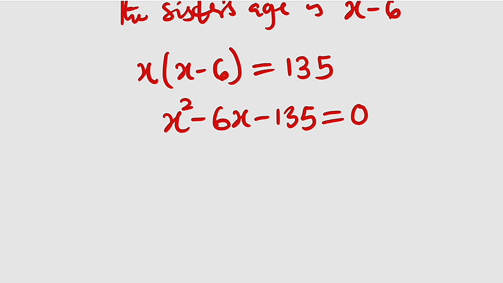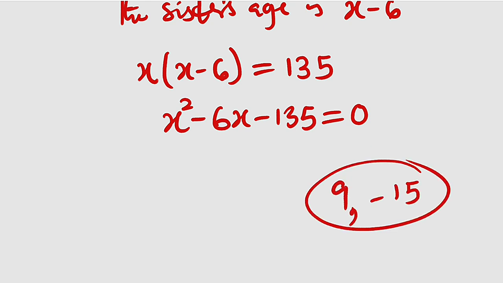So all we need to do is think of two numbers which when multiplied give negative 135, but when added give negative 6. The numbers are positive 9 and negative 15. Multiply these two numbers together and you get negative 135. When you add them, 9 minus 15, you get negative 6.